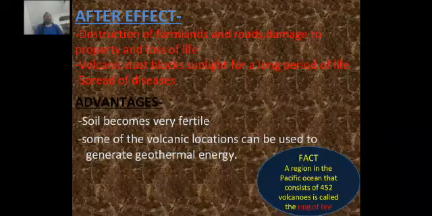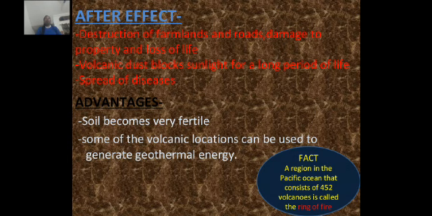Now let's see some effects of volcanic eruption. The volcanic eruption destroys farmlands and roads, and causes damage to property and loss of life. After a volcanic eruption, volcanic dust blocks sunlight for a long period, which leads to a change in the weather pattern. And also the volcanic eruption spreads some diseases. So these are some effects of volcanic eruption.